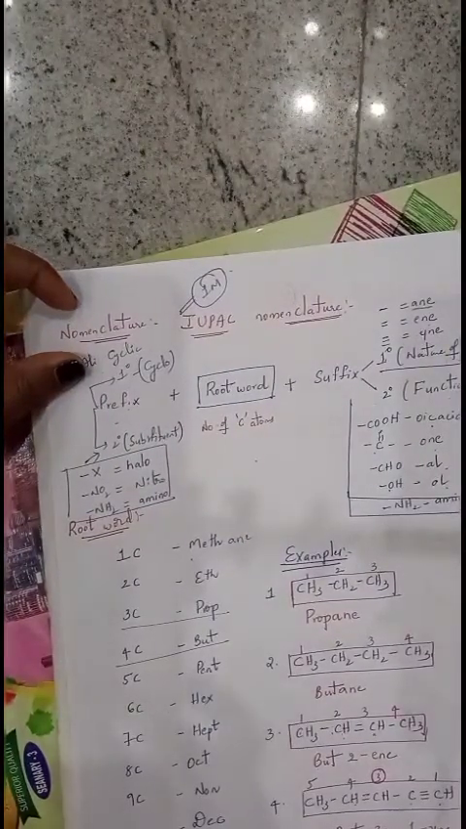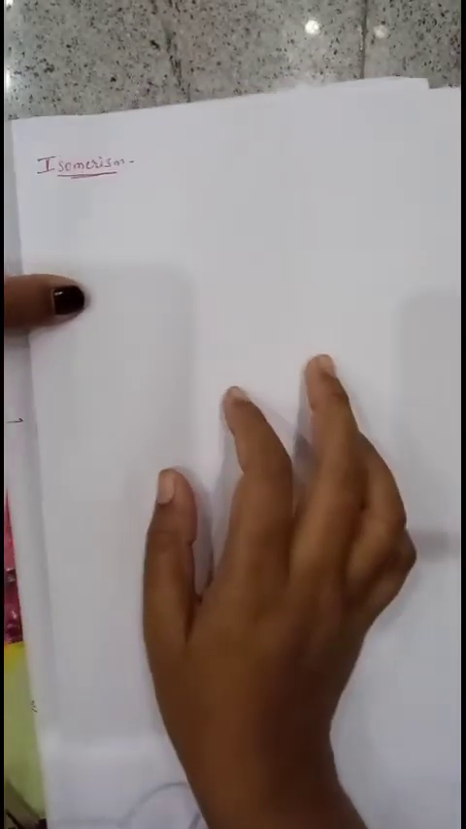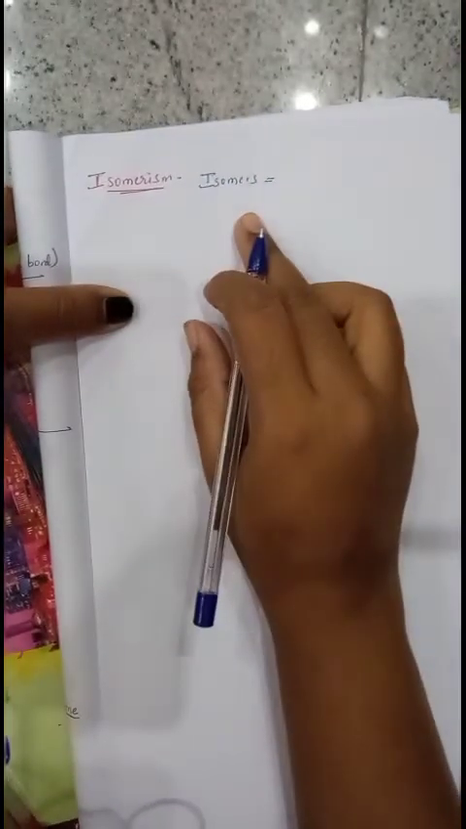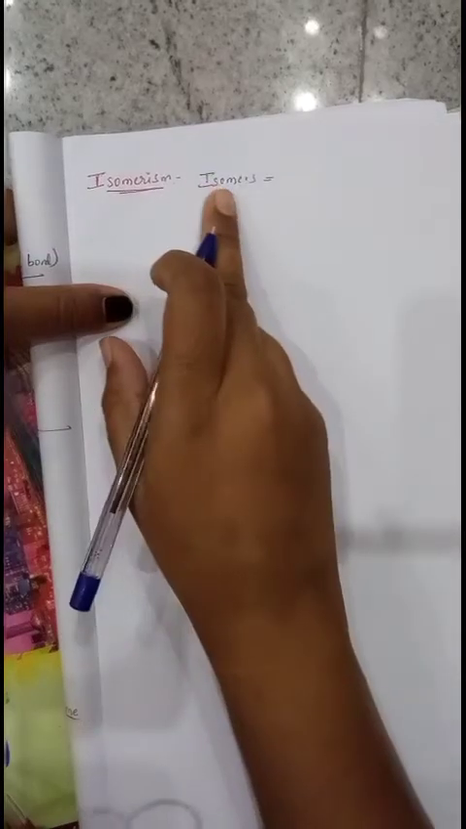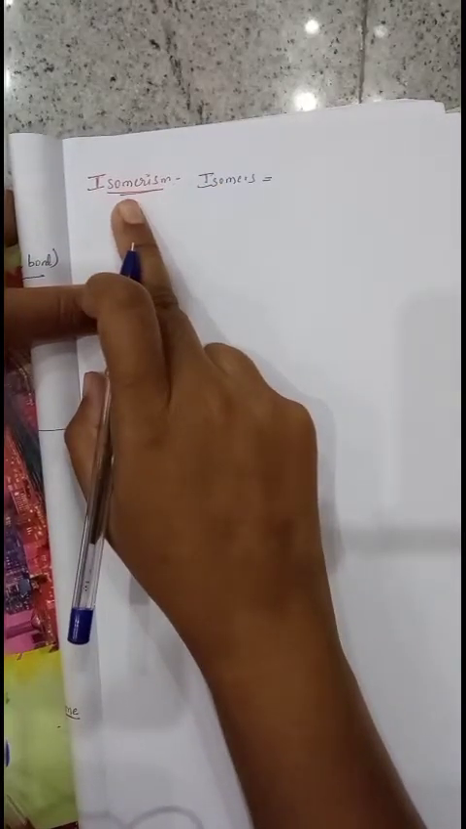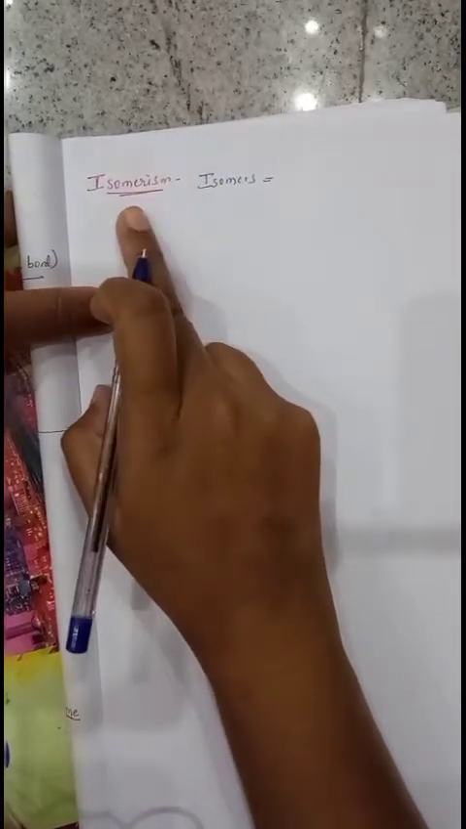Now we'll see the next topic. Now we'll see one more important topic from this chapter, that is isomerism. Isomerism is a phenomenon which explains about the isomers. Isomers are the organic compounds having the same molecular formula but differing in structures. Those are said to be isomers, and the phenomenon used to explain isomers is called isomerism.